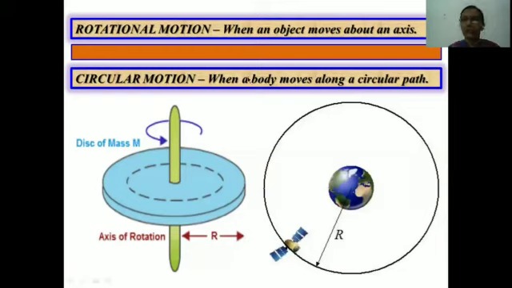Circular motion: when a body moves along a circular path. When an object is moving on a circular path, it is known as circular motion. In the picture we have the earth, and this satellite is moving on a circular path around the earth. What kind of example is it? It is an example of circular motion. That kind of motion is known as circular motion.